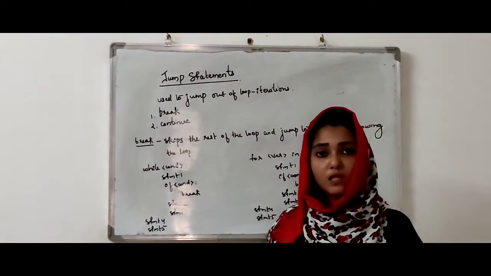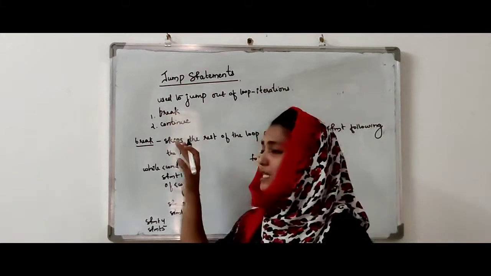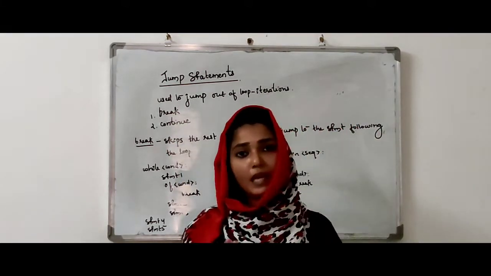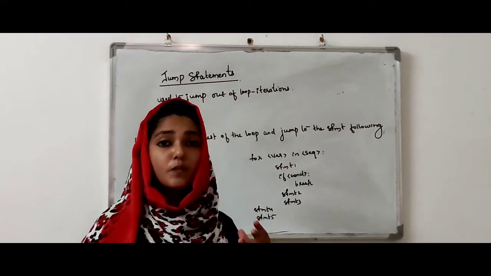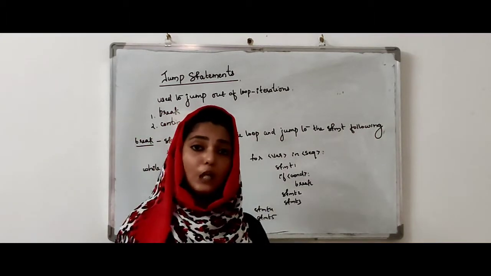Then the two jump statements that come under Python are break and continue. So what are the two jump statements in Python? Break and continue are the two jump statements in Python. Then what is their purpose? They are used to jump out of the loop iteration.